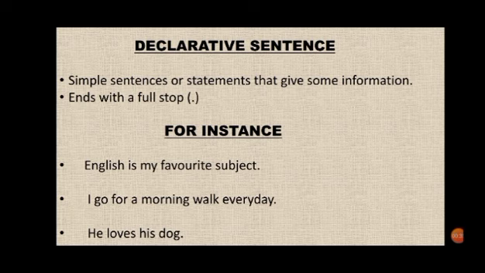He loves his dog. In all the 3 sentences, they are beginning with capital letter and ending with a full stop. Also, they are telling us or giving us some information about something or someone. That is why they are declarative sentences.